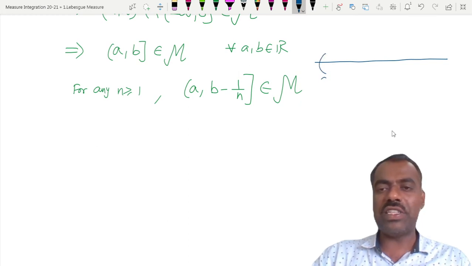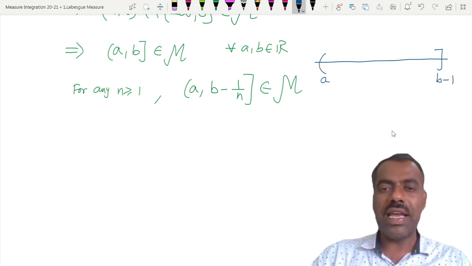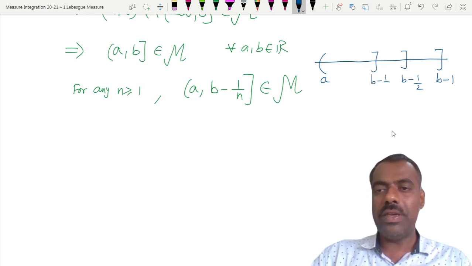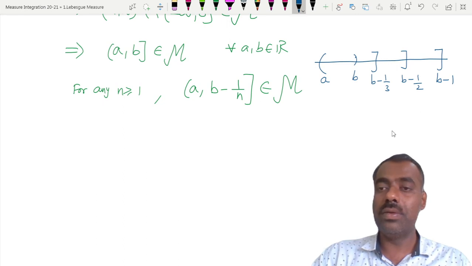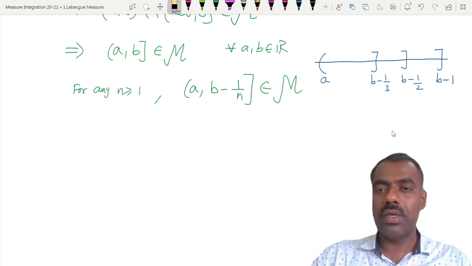The first one is a comma b minus 1, then a comma b minus half, next one b minus 1 by 3, and so on. Suppose this is b. Where will b be?